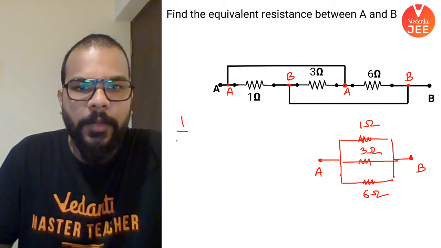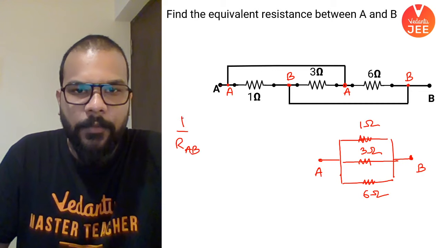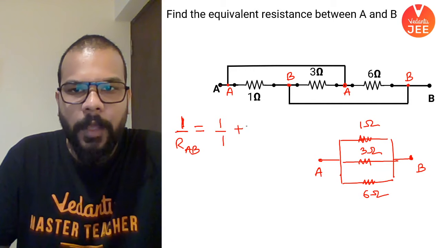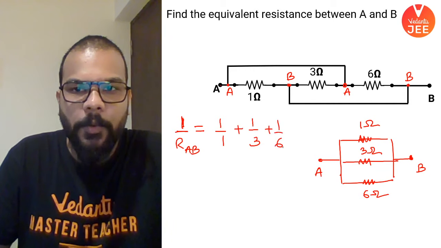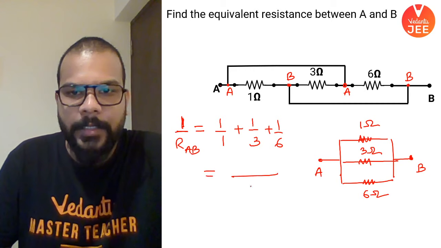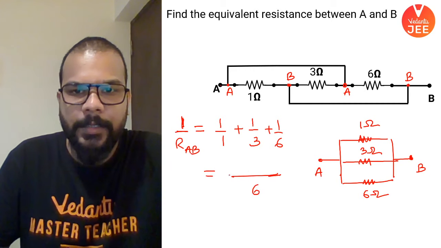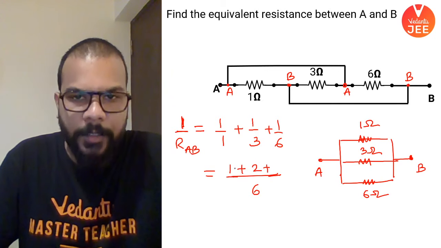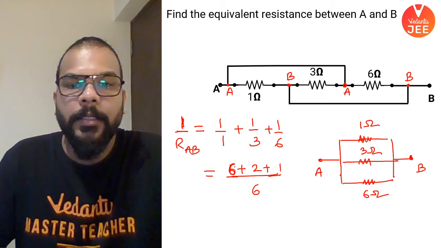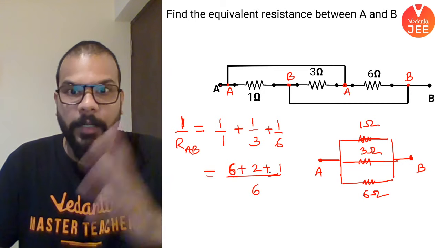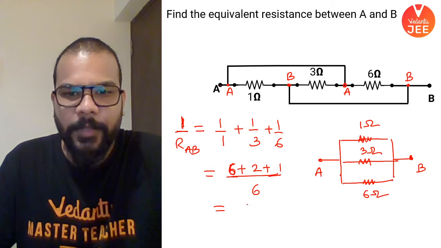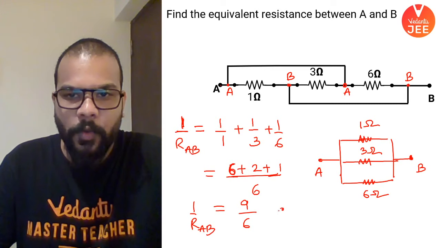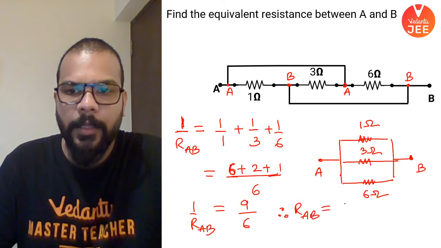So if I want to find out the equivalent resistance, I'll have to go by the reciprocal approach only because there are more than two resistances. So 1 upon 1 plus 1 upon 3 plus 1 upon 6, which says that the LCM is going to be 6. And for that to happen, this will be 6, this will be 2, and this will be 1. Okay, so this tells you that the numerator is 9, the denominator is 6, and this is 1 upon RAB, by the way. So what do you say? RAB will be 6 by 9.